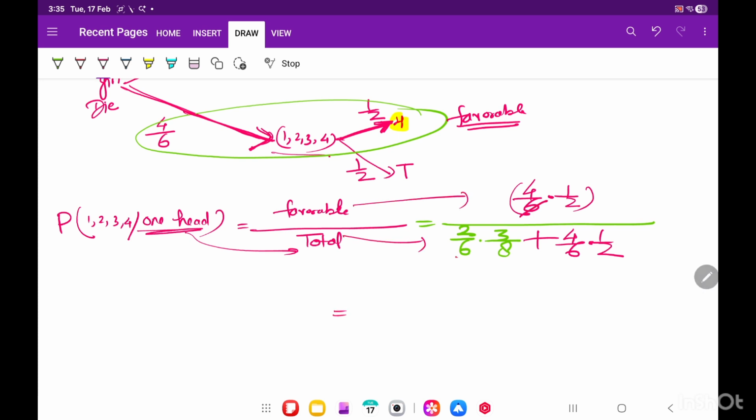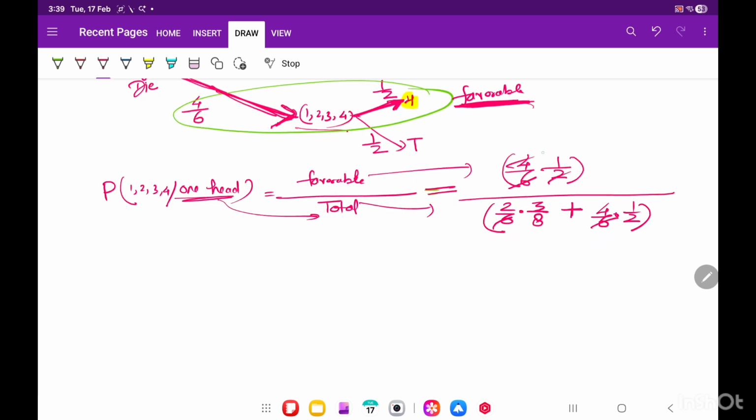So I think 6 is everywhere, we can cancel. Okay, let's simply cancel. 2 2s are, so 2 by here 4s are 3 by 4 plus this is cancelling 2. So it will be 2 by 11 by 4, correct?